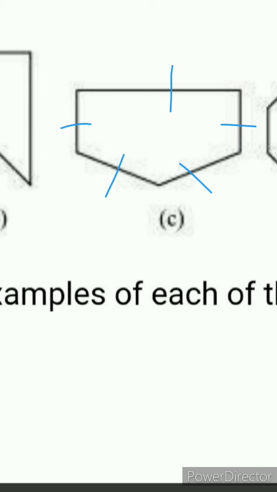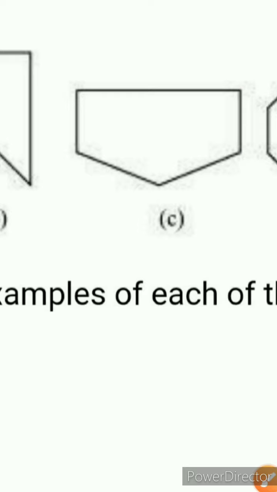Yes. 3 line segments, triangle. 4 line segments, quadrilateral. 5 line segments, pentagon. 6 line segments, hexagon. 7, heptagon. 8 line segments, octagon. Okay, so just revise it and do it. So that is your pentagon.